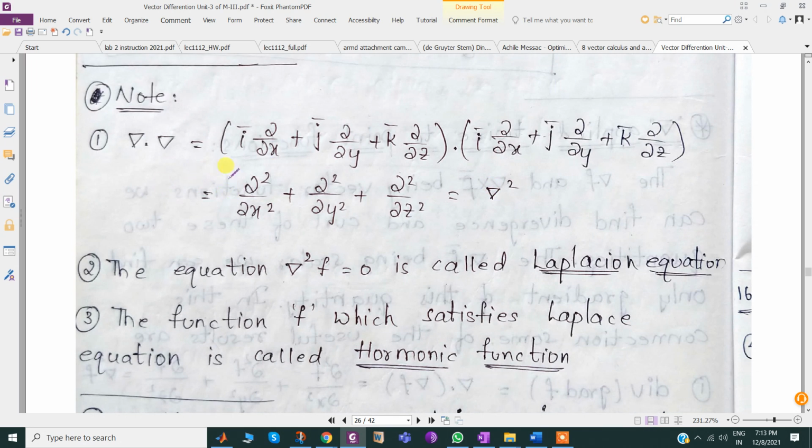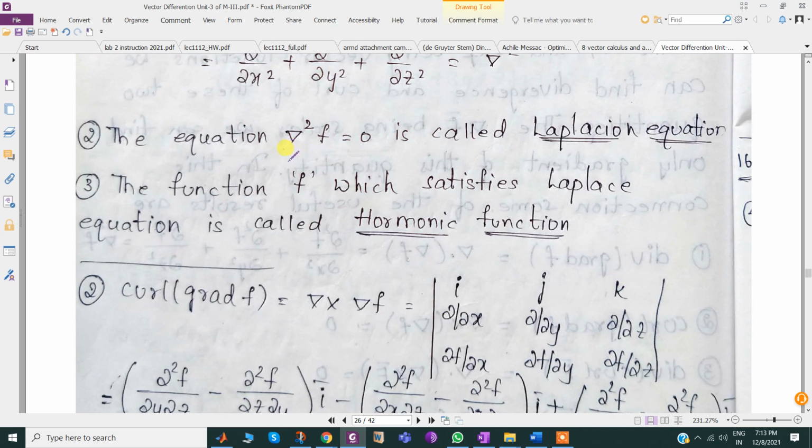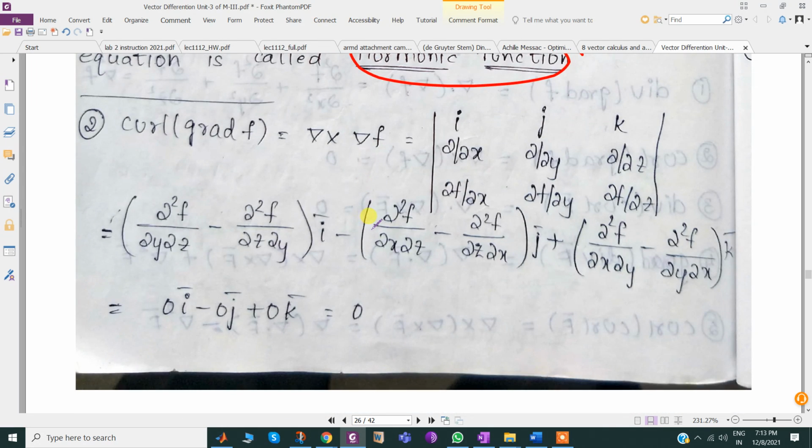Similarly, the further extension is given like this: del dot del, just writing the same thing again and again. The equation del square f bar equal to 0 is called the Laplace equation. A function f that satisfies the Laplace equation is called a harmonic function. That already we discussed. Curl grad f: curl means del cross. Same logic, explained a moment before.